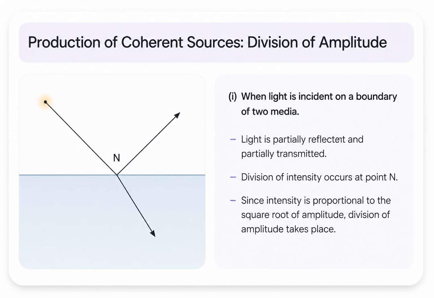The second major method for producing coherent sources is by the division of amplitude. This happens through successive reflections.